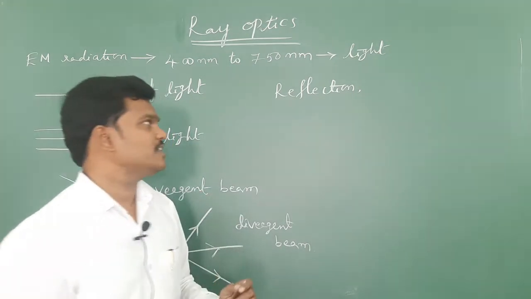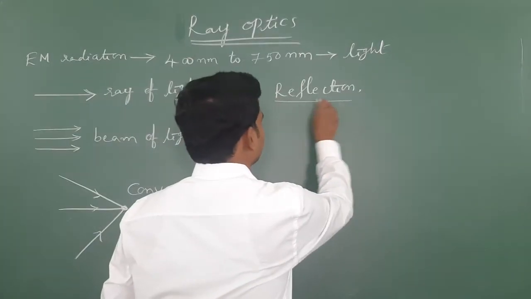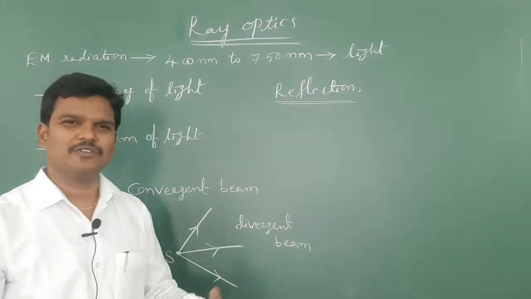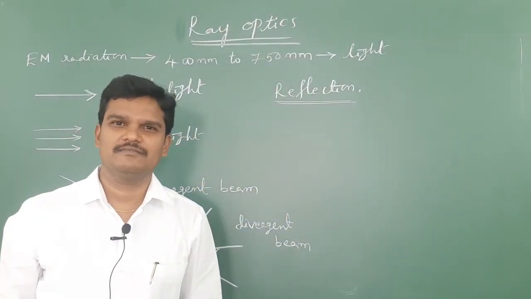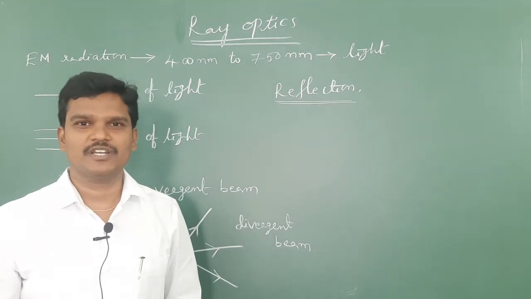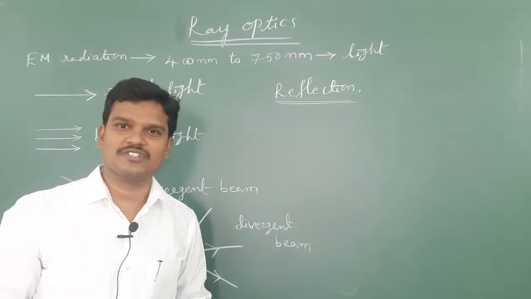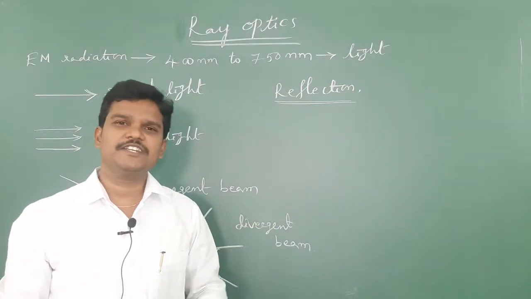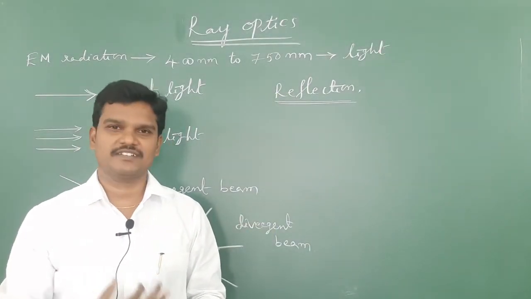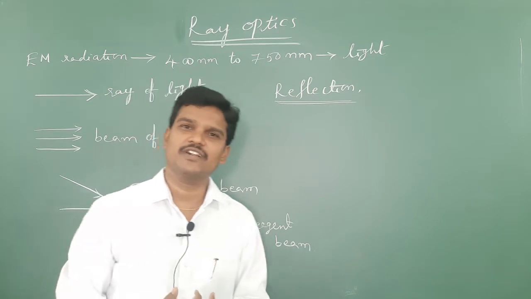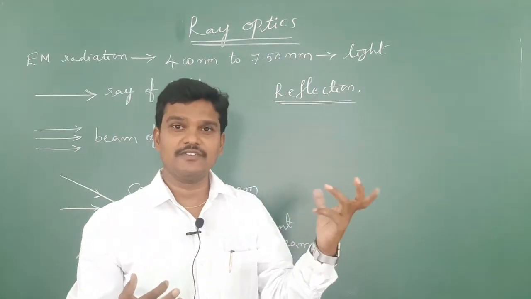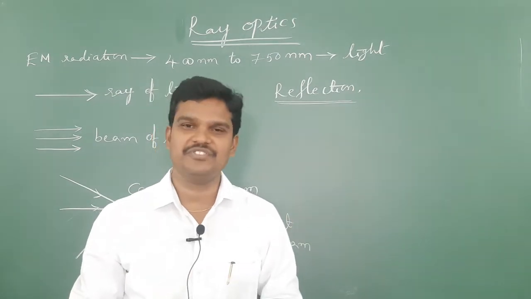Now let us see how reflection takes place. I am going to continue with the very basics here, which is useful for all lower level students. Based on that I am teaching now; otherwise I may start directly with the mirror concept. Reflection is generally possible by mirrors. If you stand in front of a mirror, you are going to see a left and right reversal of the image.